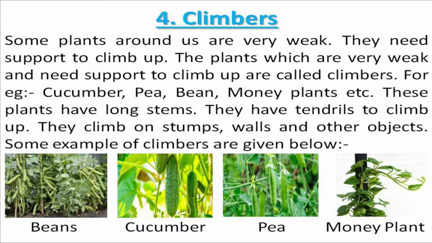Some plants around us are very weak. They need support to climb up. The plants which are very weak and need support to climb up are called climbers. For example, cucumber, pea, bean, money plants, etc. These plants have long stems. They have tendrils to climb up. They climb on stumps, walls, and other objects.